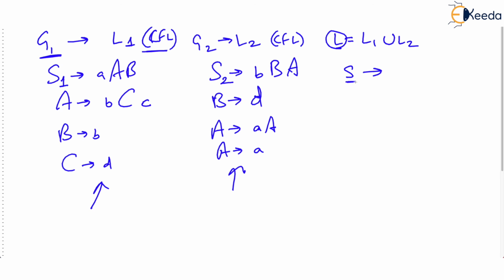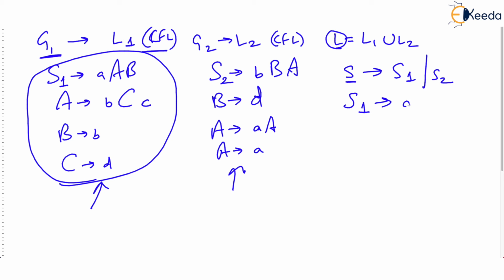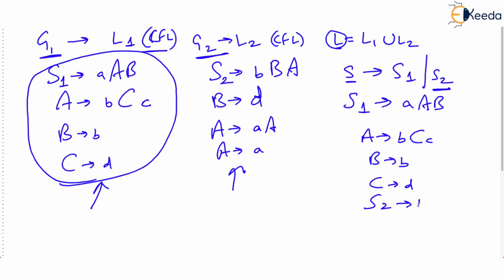Then you can introduce a new symbol S, which derives S1 or S2, followed by, please try to understand, all productions of G1. So S1 derives AAB, then A derives BCC, then B derives BB, and C derives D, followed by all productions of S2, that is grammar 2. So that will be S2 derives BBA, then B derives D, then A derives AA, then A derives A. Just check, this is a CFG.